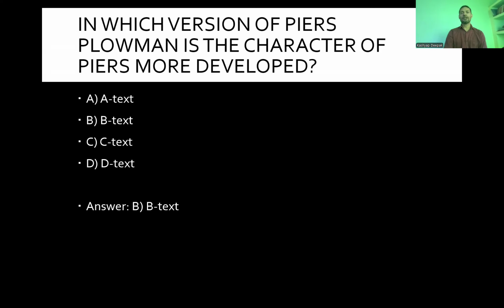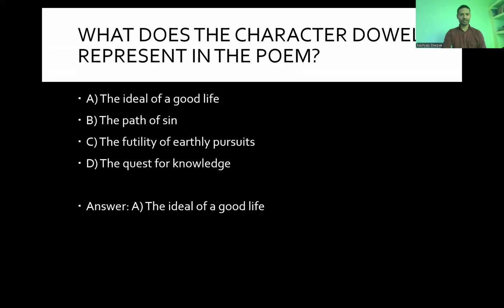So C is. In which version of Piers Plowman is the character of Piers more developed? A text, B text, C text, D text. So there is nothing like D text. So the answer is B text, that is more developed as compared to the other three.